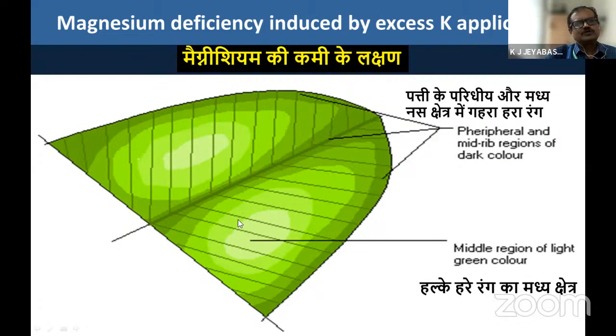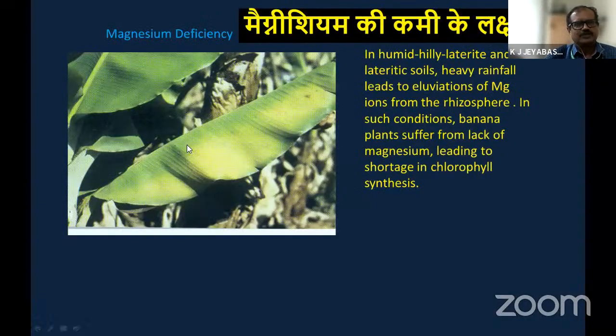This type of symptom occurs on middle-range leaves only, not on the top leaves and not on the bottom leaves. It occurs only in the middle range of leaves, so it is a very peculiar symptom. You can see the field view. It is a middle-range leaf. In the midrib region there is a dark coloration, and the peripheral region also has dark green coloration.